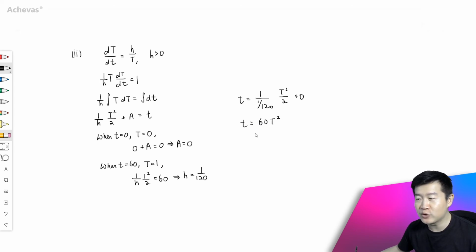So when it is safe to skate, that is when the thickness is 3. So when h is equal to 3, that is when it's safe to skate, the time is going to be 60 times 3 squared. So 540.